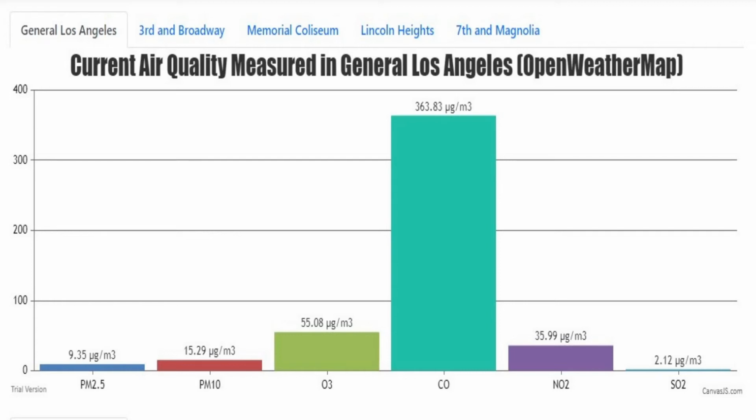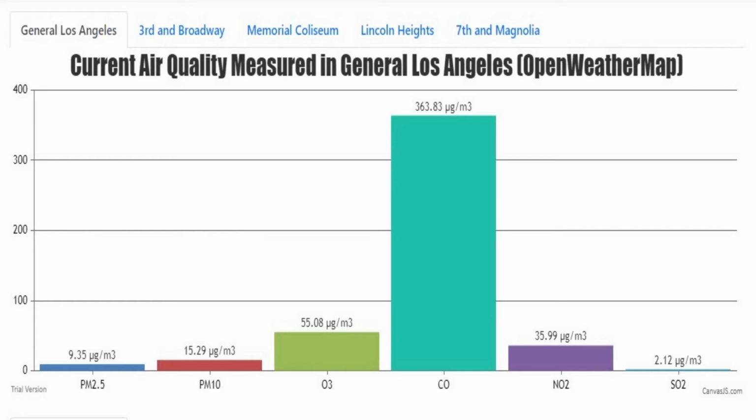But the main tab, the first tab, generally centers on general Los Angeles, and we were able to get that information using the Open Weather Map API. As you can see, the graph shows the 6 main air pollutants, CO, NO2, SO2, PM 2.5 and such. It shows varying levels and also does that for the specific locations as well.